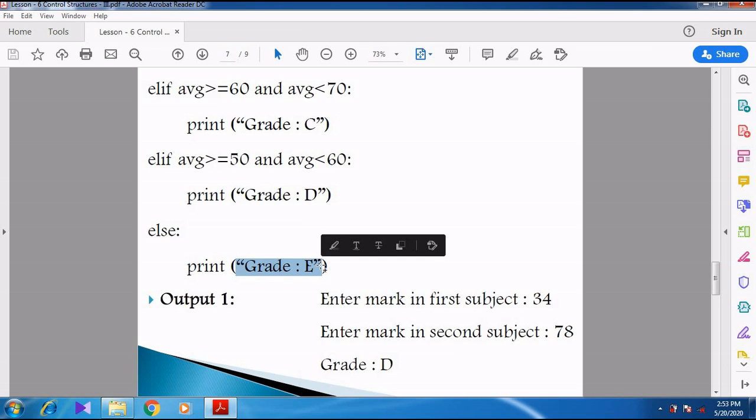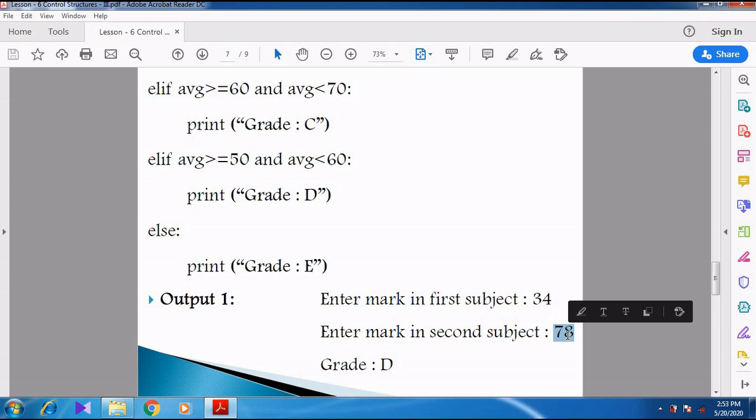So they have shown you some marks, 34 and 78. When we add 34 plus 78, what is the mark? 112. So which grade does 112 belong to? 112 does not belong to any grade. 112 divided by 2, I think it will be 66.